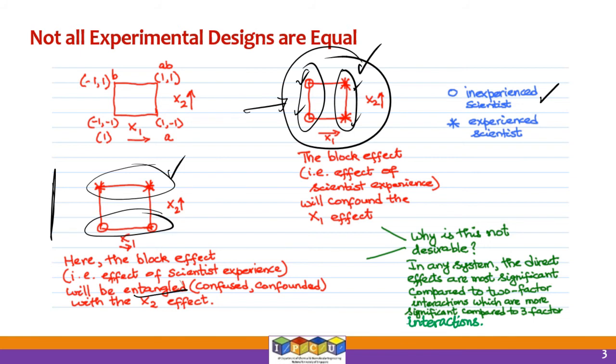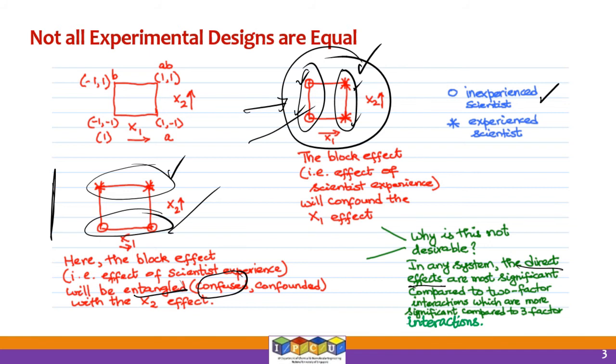All right, that means we would be confused whether the differences that we see is due to x1 in this case or due to x2 in this case, or is it due to the skill level of the scientist. So in other terms, this can be called confounding as well. All right, why is this not desirable? Because in any system we have learned that the direct effects are the most significant ones.